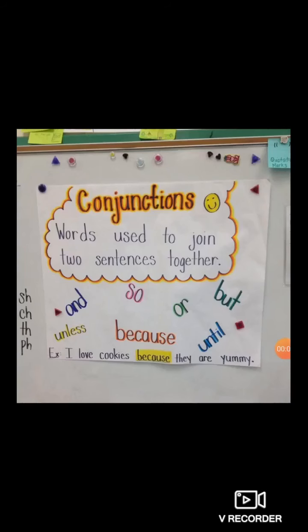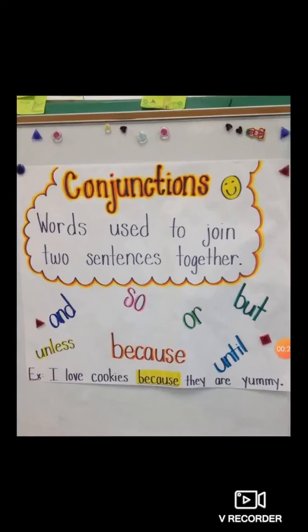Now conjunctions. What do you mean by conjunctions? Conjunctions means words used to join two sentences together. In simple words, conjunctions are joining words. And, unless, so, because, or, but, until. These all are examples of conjunctions.